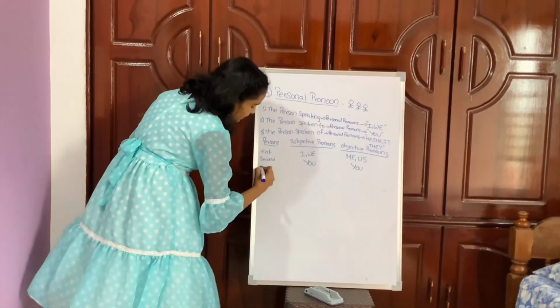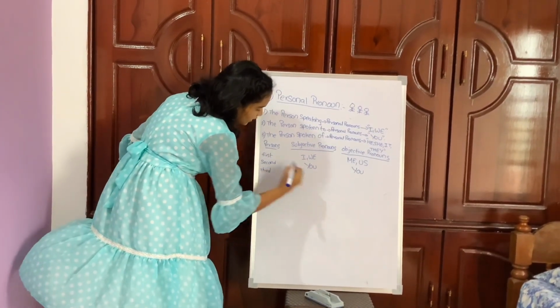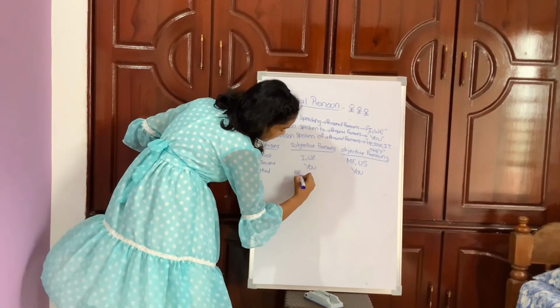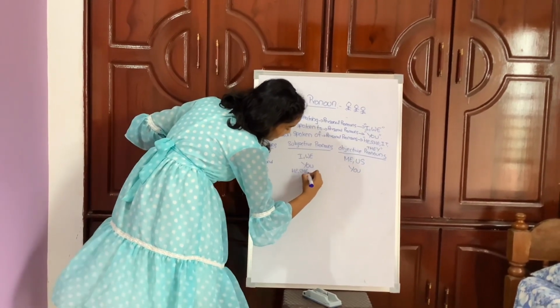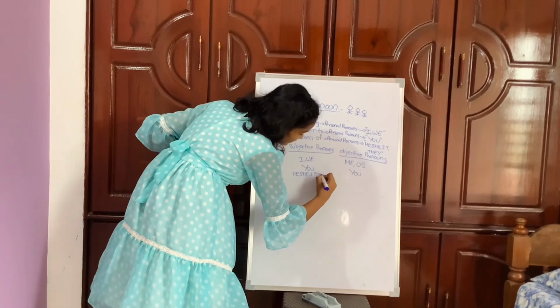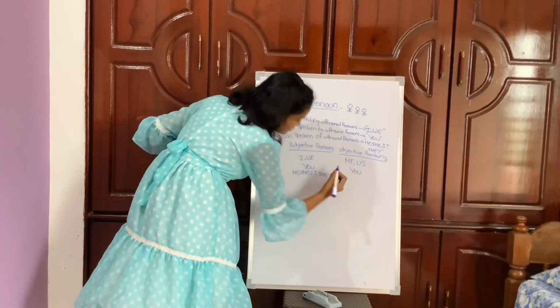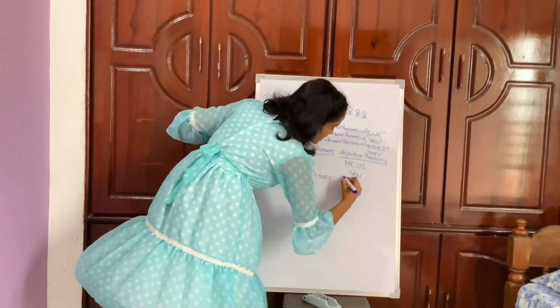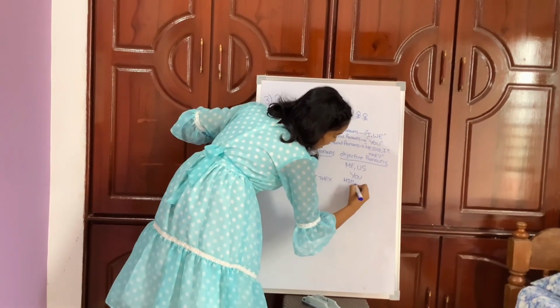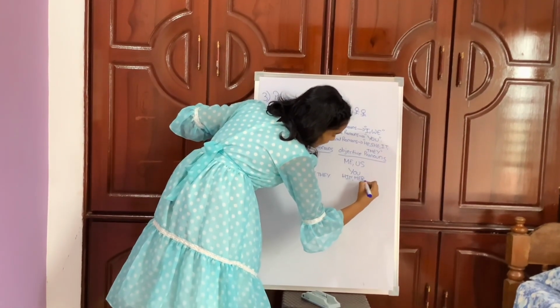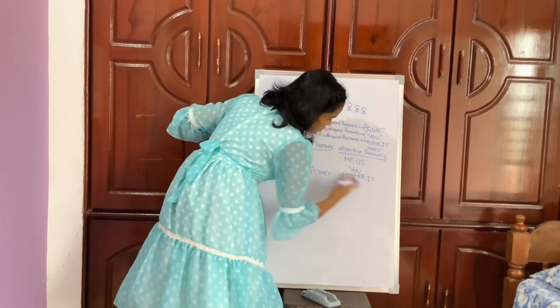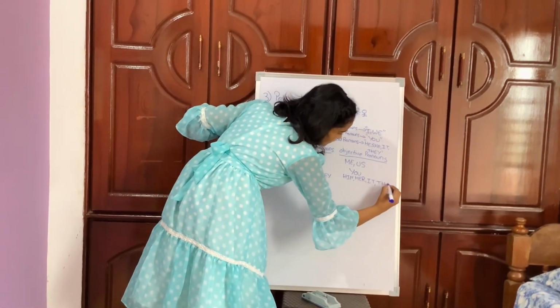For the third person, the subjective pronouns are he, she, it, and they, and the objective pronouns are him, her, it, and them.